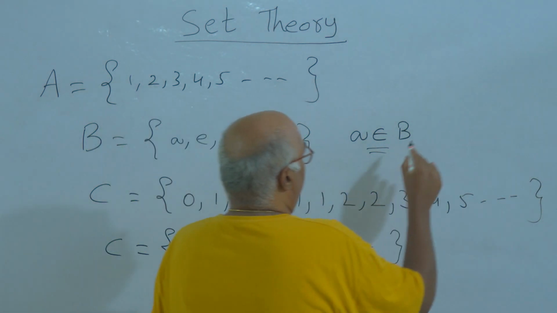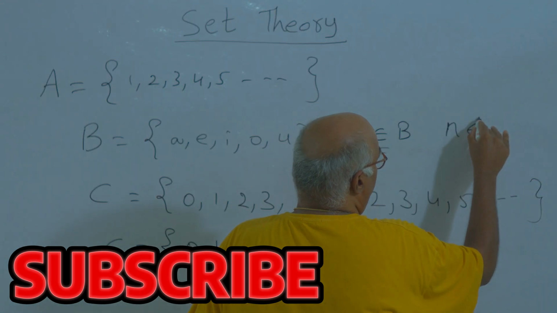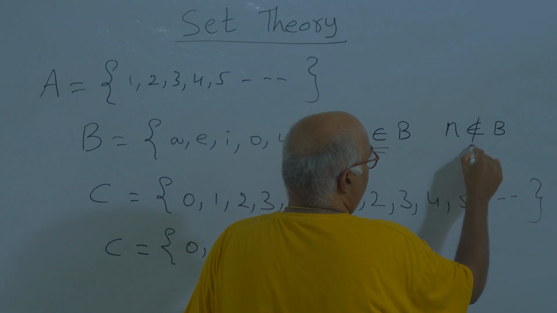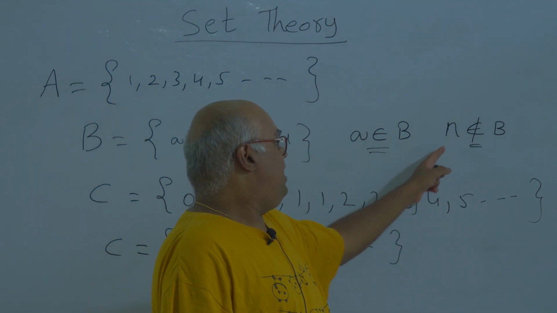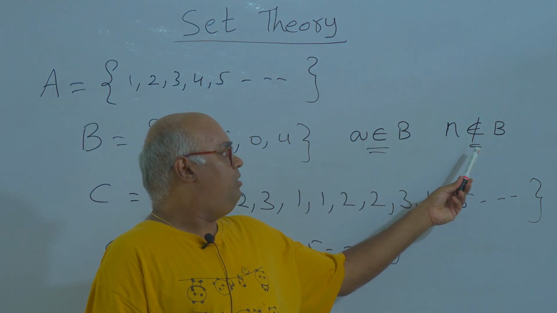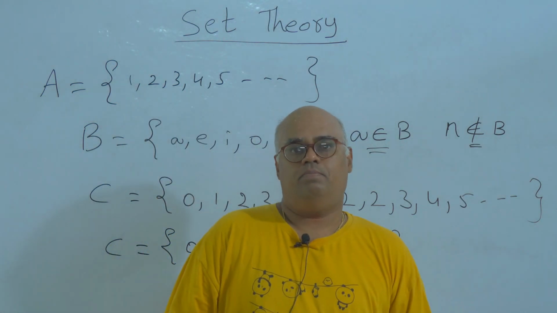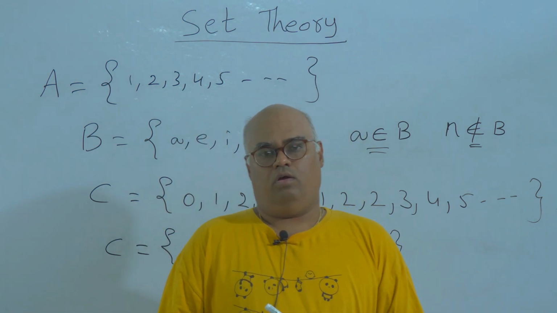And suppose you take the letter N. The letter N does not belong to set B. So we will write it like this. This symbol is called does not belong to. So the letter N does not belong to set B. If an element doesn't belong to a set, then you write it with this symbol. This is the way you show whether a given element belongs to the set or not.